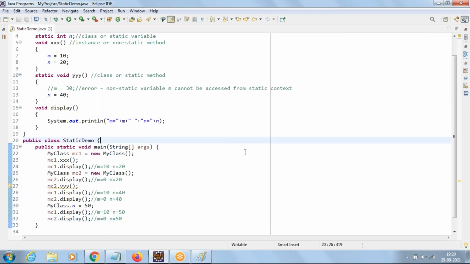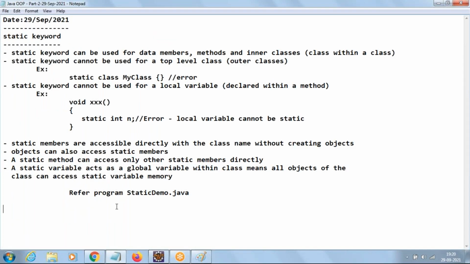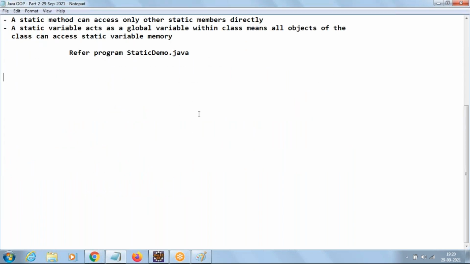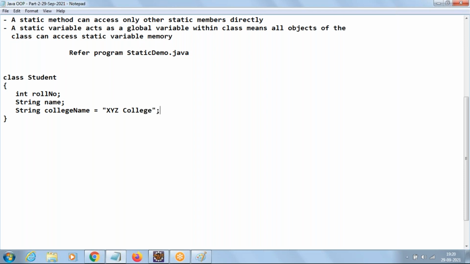Clear, everyone? When to think of the static keyword? Let me take one more example to understand when to think of the static keyword. Let us suppose we have a class Student, where we have roll number, name, and college name. I'm giving the college name as XYZ College.